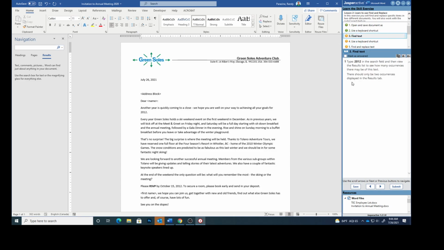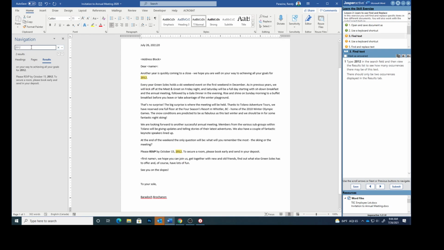Step 3, teaching how to find text. So type 2012 in the search field. So go over here, type 2012, and then view the results list to see how many occurrences there may be of this text. There should only be 2 occurrences displayed, and so you see that there are 2 places that it was displayed.